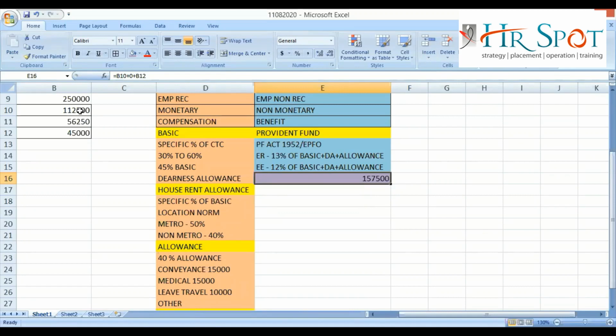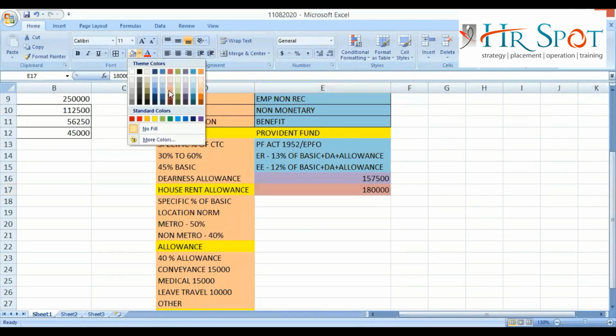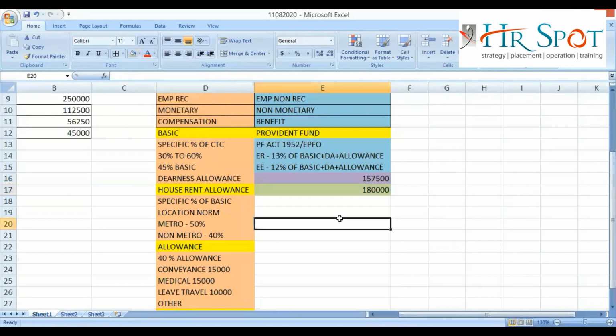Now, after calculating this particular amount, you need to check it against the ceiling limit. The act is giving us a ceiling limit of 1,80,000. This is the ceiling limit provided by the act. After calculating basic plus DA plus allowance, you need to check if the value is more than 1,80,000 or not.